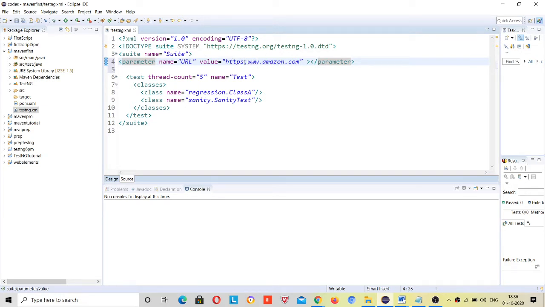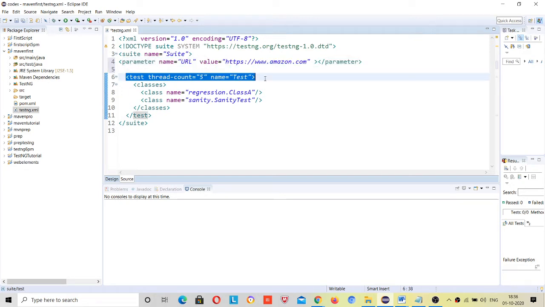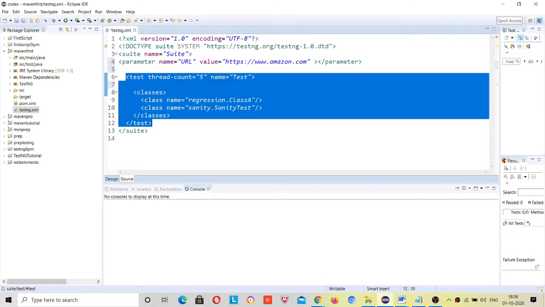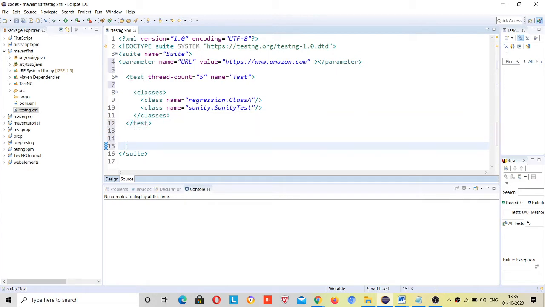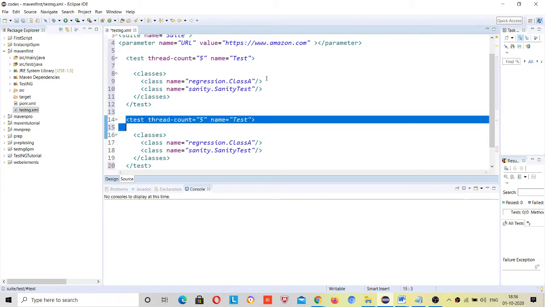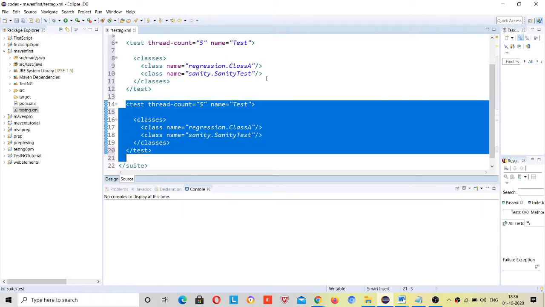Not only this URL, you can pass any attribute. Anything that you consider common inside your whole project, you can pass at suite level. If you want to pass it separately for a test, you can define the parameter inside that test tag. If you have multiple tests, you can create multiple tests and pass parameters at test level. This totally depends upon what level you want to pass your parameter.